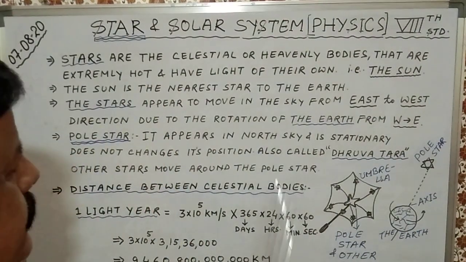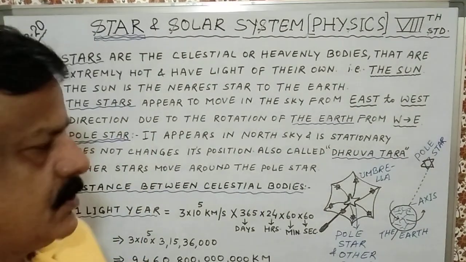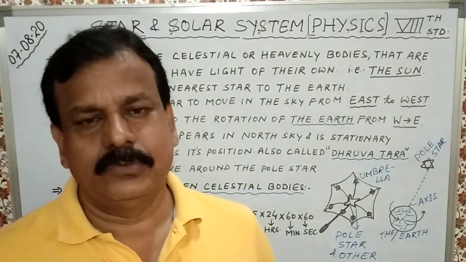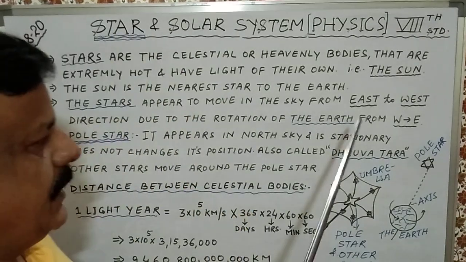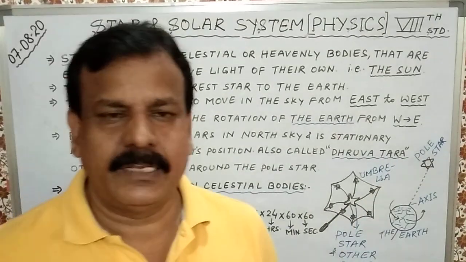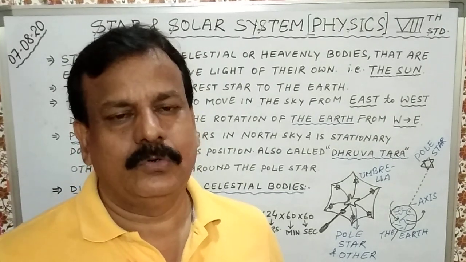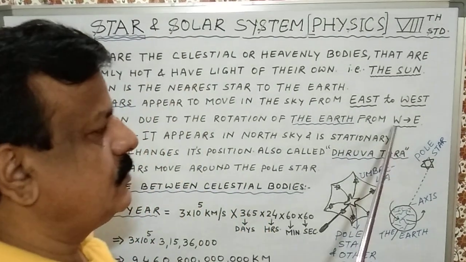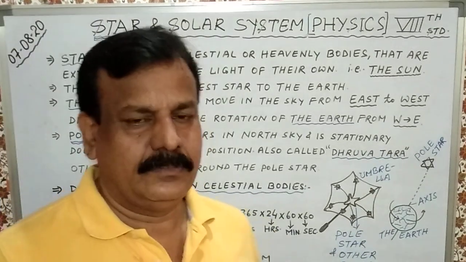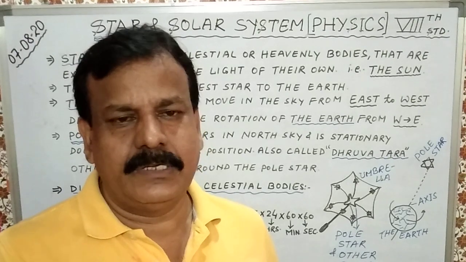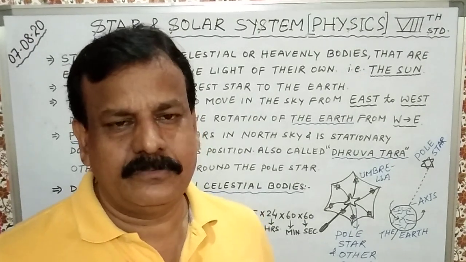Stars appear to move in the sky from east to west. It is because our earth rotates from west to east, so the stars appear to move just opposite to the direction of rotation of the earth.